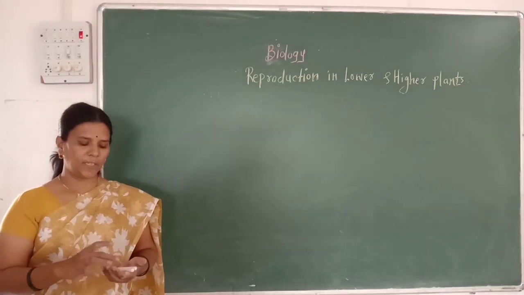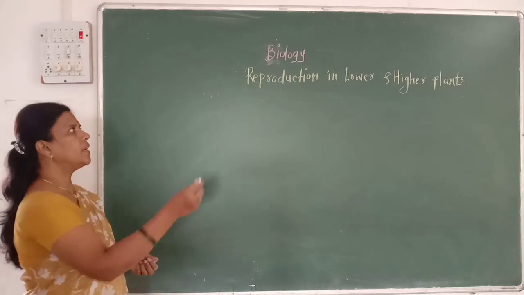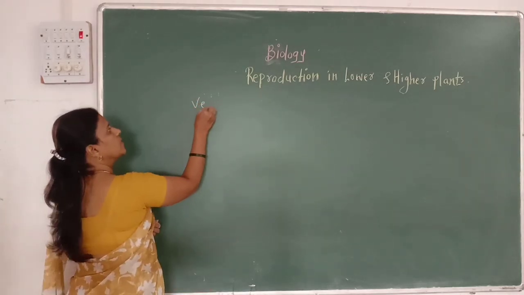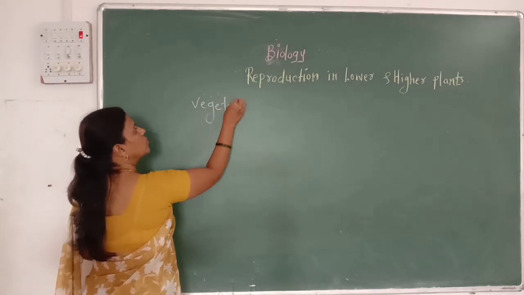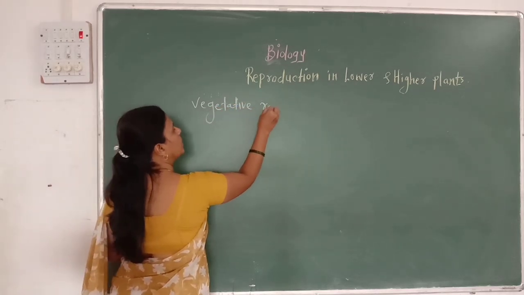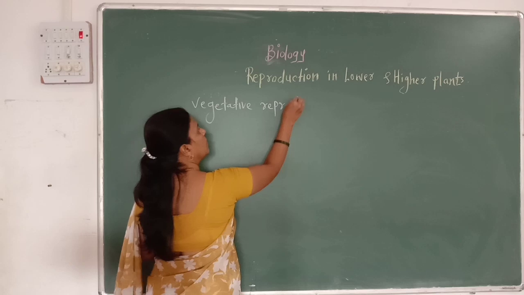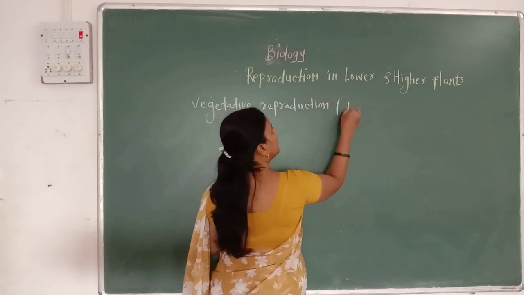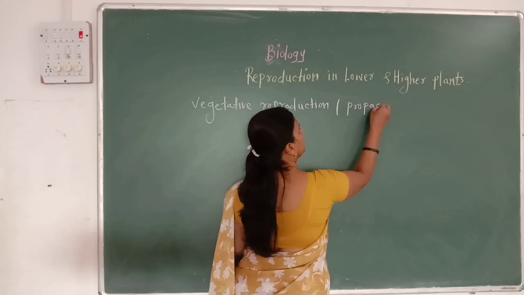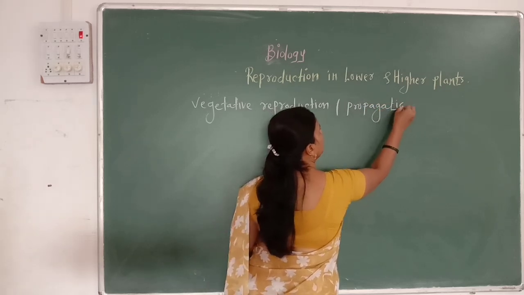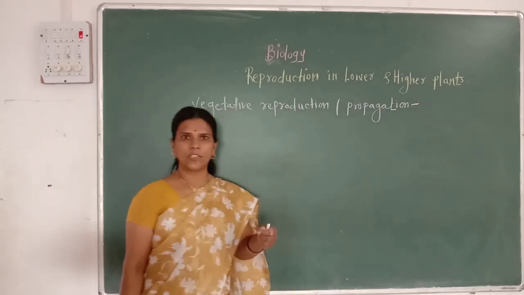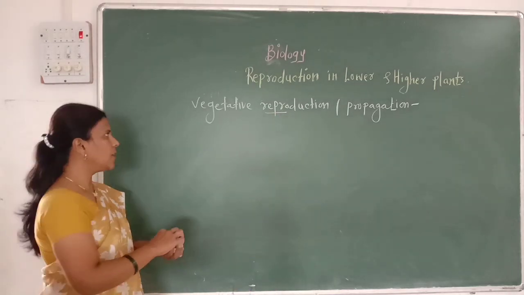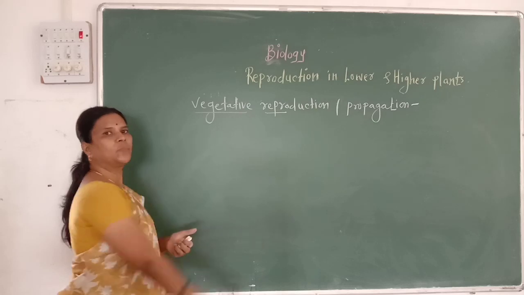The next point is vegetative propagation. In angiosperms, asexual reproduction is known as vegetative reproduction or vegetative propagation. As the name suggests, it is a type of reproduction in which any vegetative part of the plant is used.